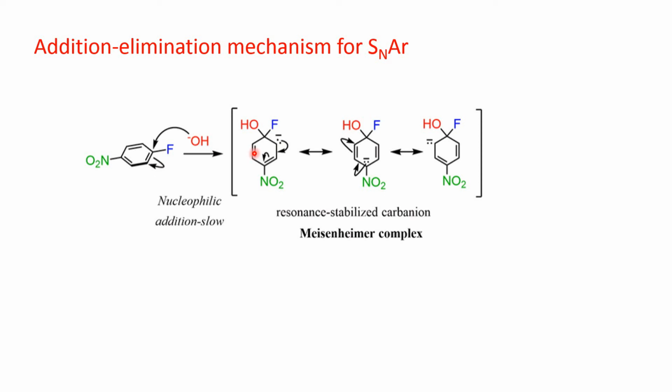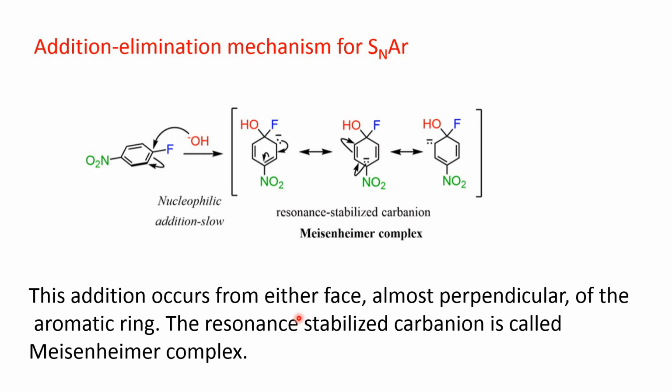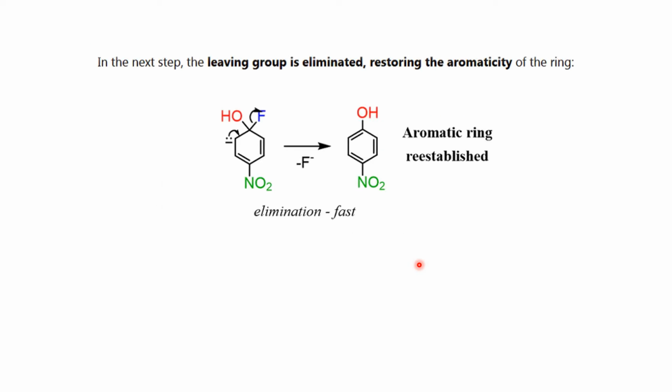Okay, and then this carbanion is formed, which is resonance stabilized, and this is known as the Meisenheimer complex. So this addition occurs from either face, almost perpendicular to the aromatic ring, and the resonance stabilized carbanion, known as the Meisenheimer complex, is formed. Now, the next step, which is the second step, is the elimination of the leaving group. So here the leaving group is eliminated and this product is formed and aromaticity is restored.